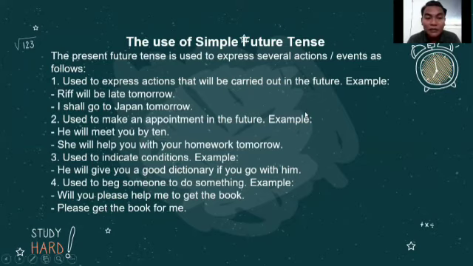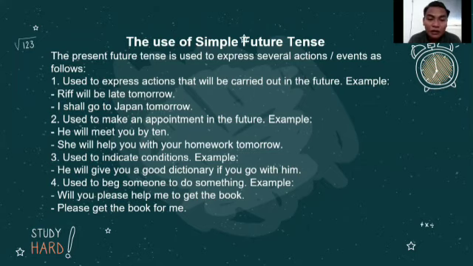The second is to make an appointment in the future. For example, he will meet you by 10, or she will help you with your homework tomorrow. So making an appointment using the simple future tense refers to possibilities that will happen in the future when we have already made a plan or a promise to someone that we are going to do something for them next time.